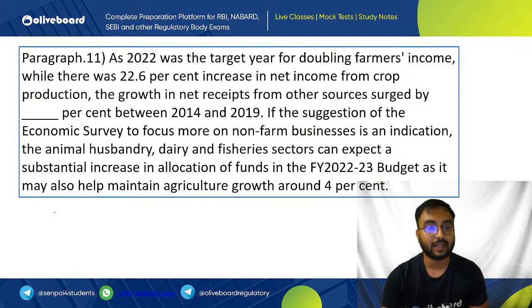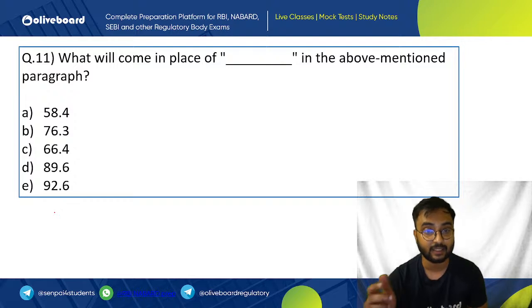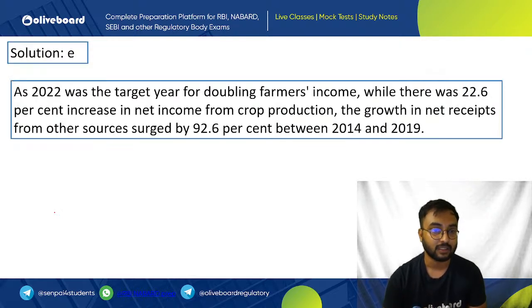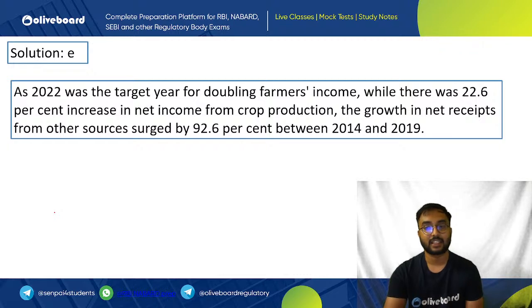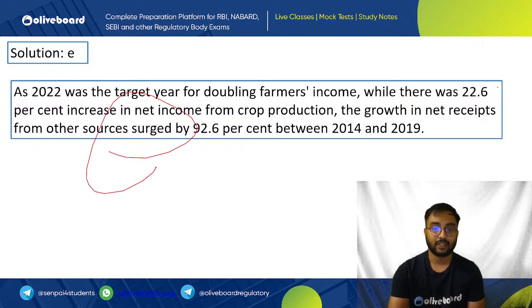So what will come in place of the underlined statement, which is nothing but the percentage of overall growth in the net receipts from the other sources, that is allied activities, which we are talking about right now? 58.4%, 76.3%, 66.4%, 89.6%, and 92.6%. The answer here is E, which is nothing but 92.6%. Okay, 92.6% from the other sources, whereas 22.6% comes from agriculture.